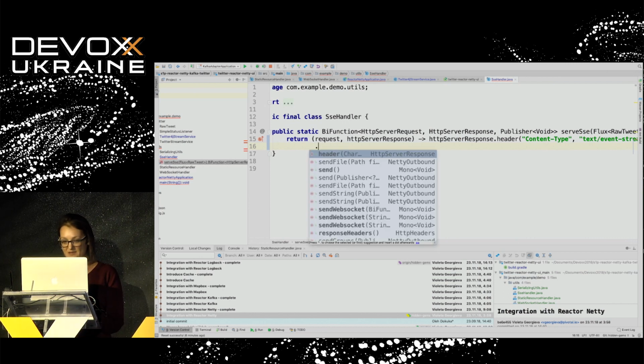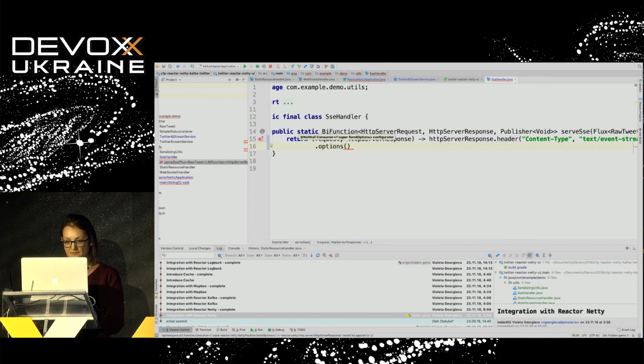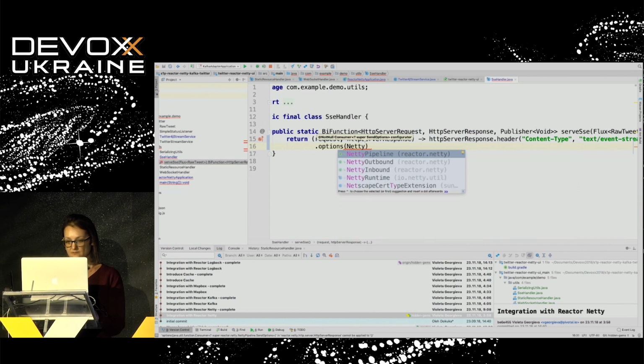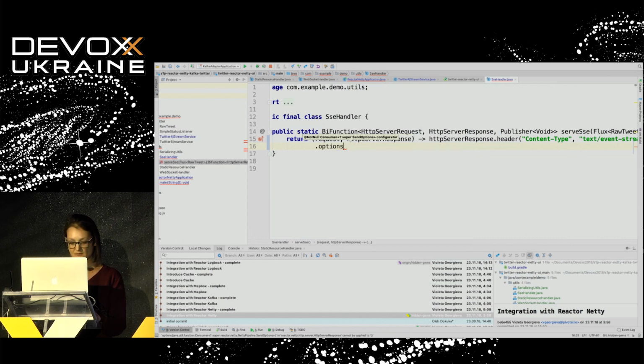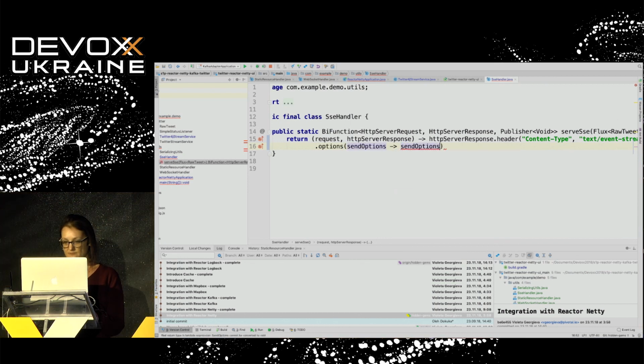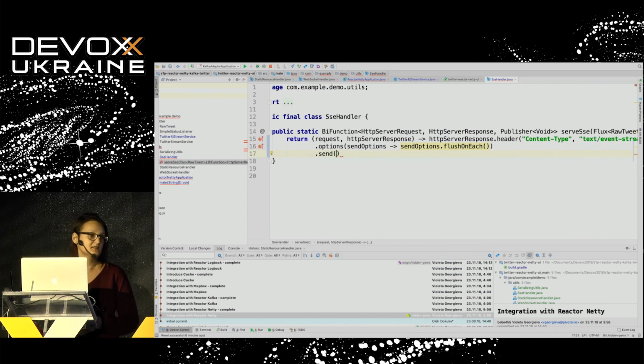So let me just provide the option. And at the end, I need to send the data. But as I said, the server-side events have some specific format, so I need to transform them.